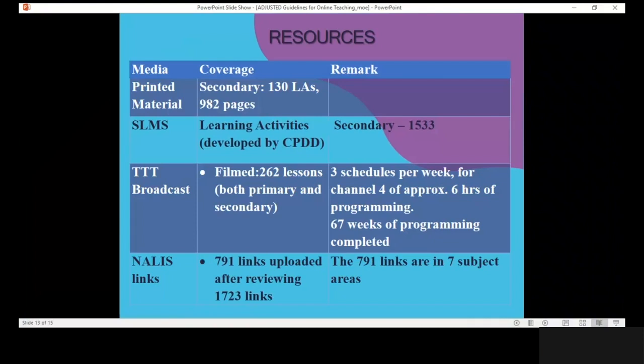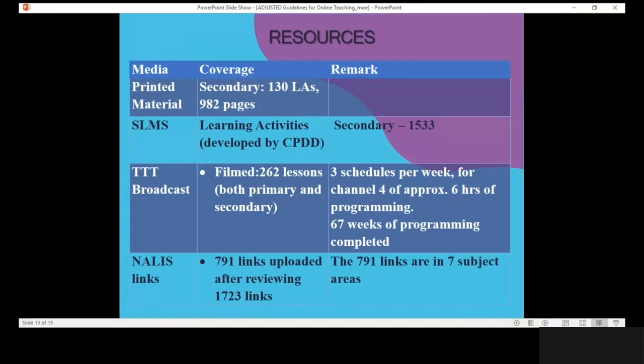For the TTT broadcast, the Curriculum Planning and Development Division, in conjunction with the Corporate Communication Division of the Ministry of Education and TTT, have filmed 262 lessons spanning both primary and secondary. These lessons are aired on Channel 4 each day. Three schedules are prepared for each week, and approximately 6 hours of programming occurs on a daily basis. We have completed 67 weeks of programming to date.